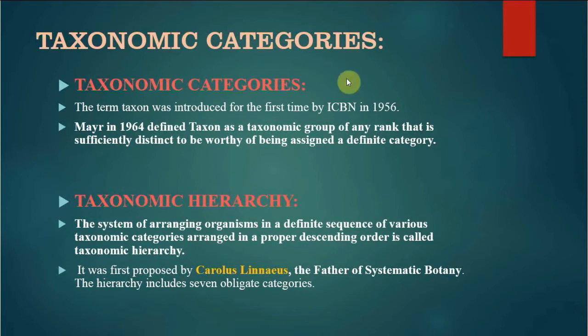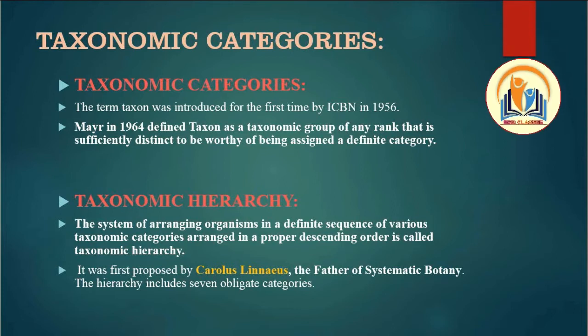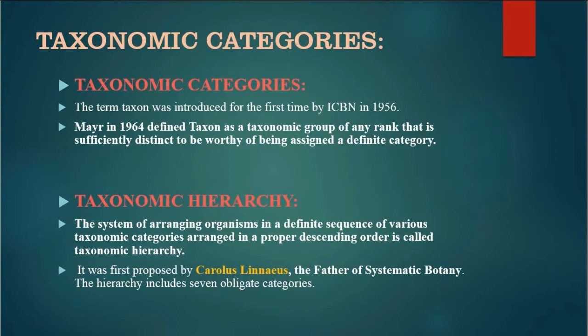Firstly, I will explain what taxonomic categories are. In my last class, I explained what taxonomy is. Taxonomy is the system of naming all the living organisms, right? We have completed taxonomy, systematics and new systematics. Hope you all have understood the terms. If you have any query related to any topic completed in the last video, you can message me in the comment box.